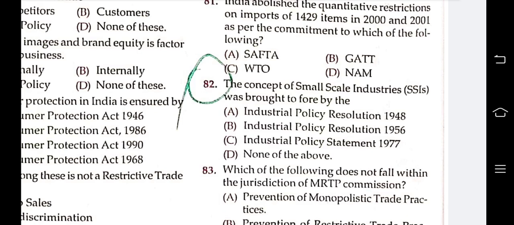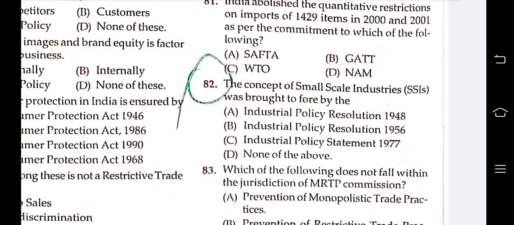the concept of a small scale industry was brought forth by the Industrial Policy Resolution 1948, Industrial Policy Resolution 1956, Industrial Policy Statement 1977. Answer is Industrial Policy Statement 1977.